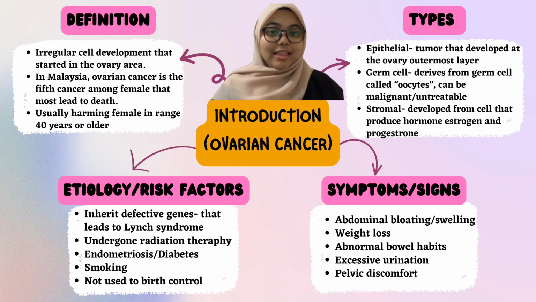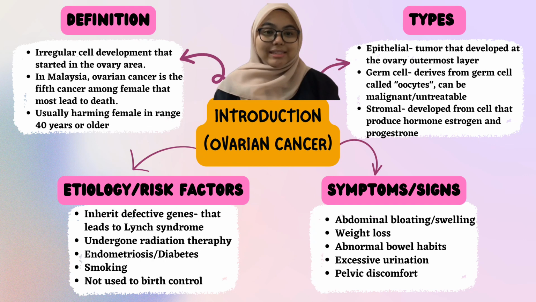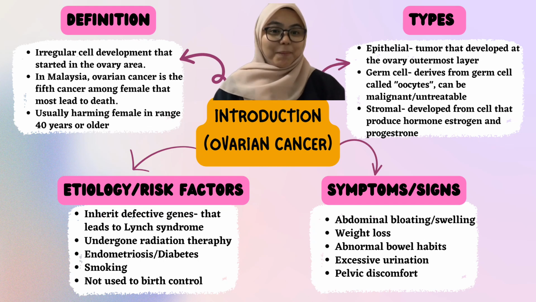There are 3 types of ovarian cancer. First is epithelial ovarian cancer. Epithelial ovarian cancer is the cancer that develops on the ovary's outermost layer. It includes endometrioid cancer. The second type is germ cell ovarian cancer. It derives from the germ cells called oocytes that are generated by ovarian cells. It can be benign or malignant.